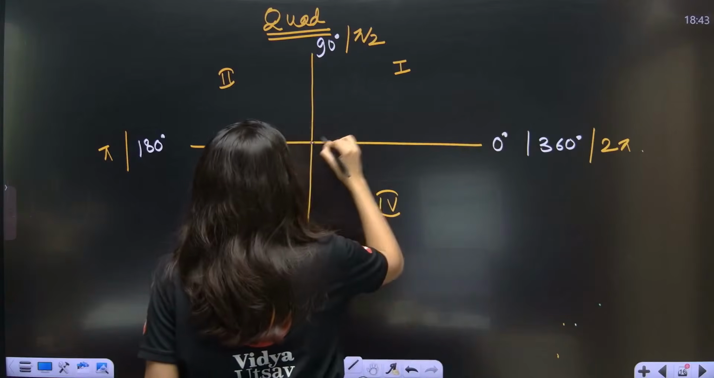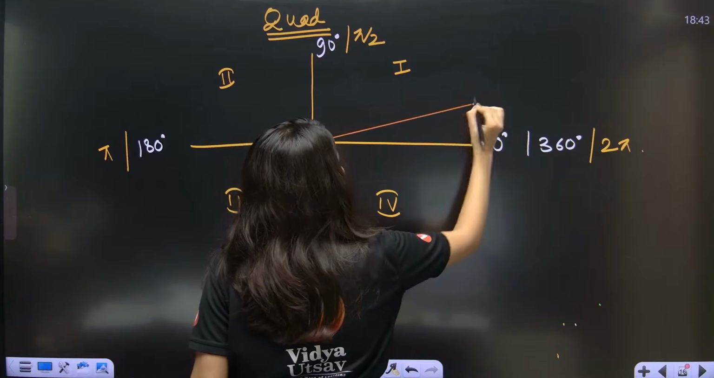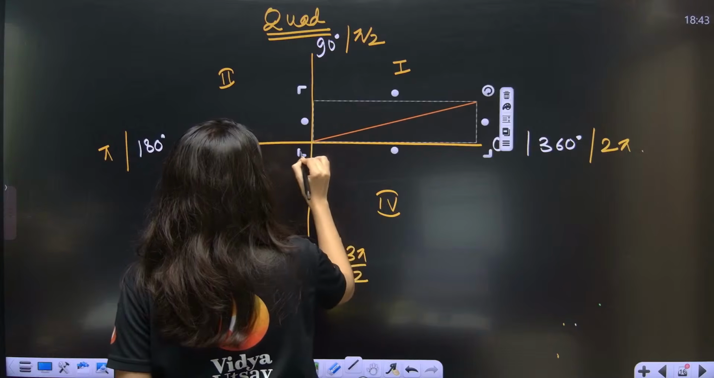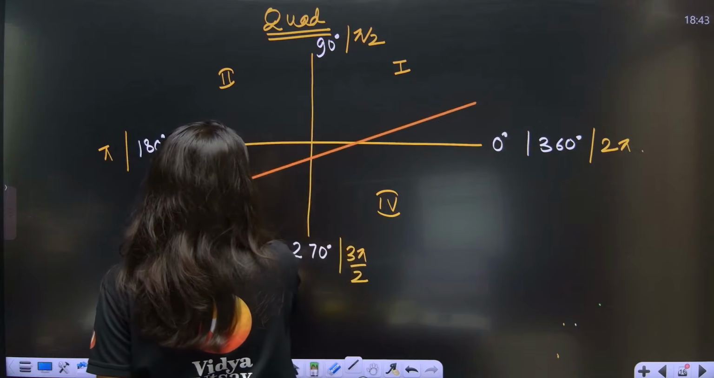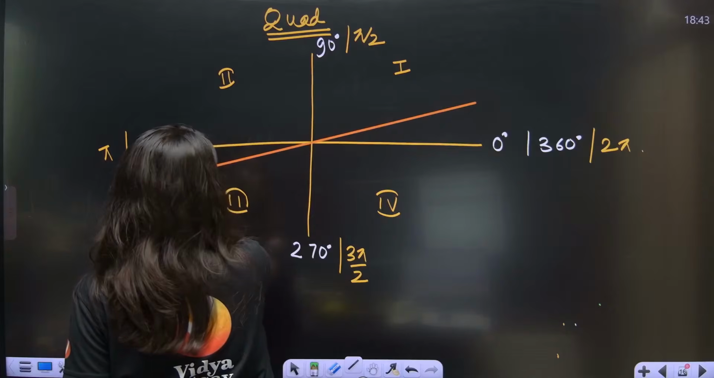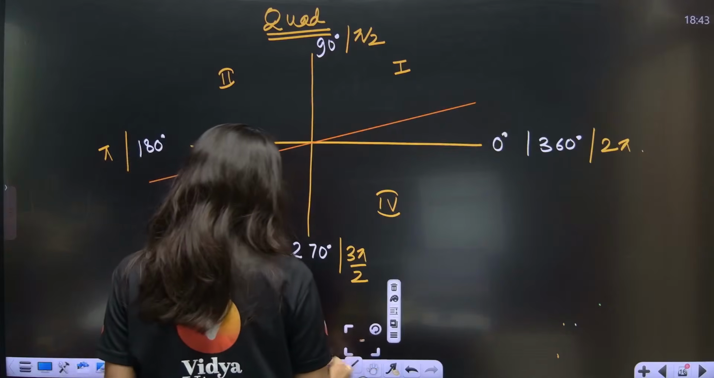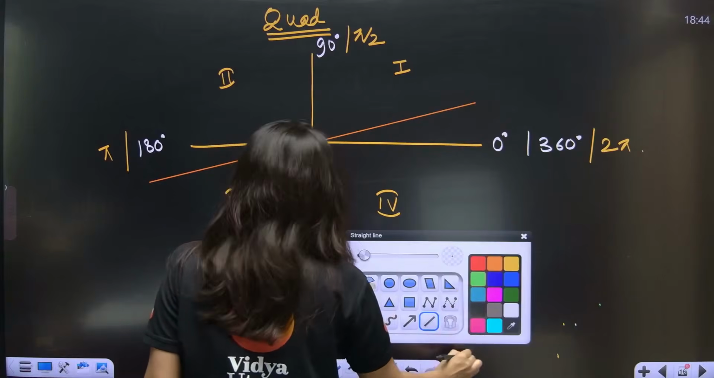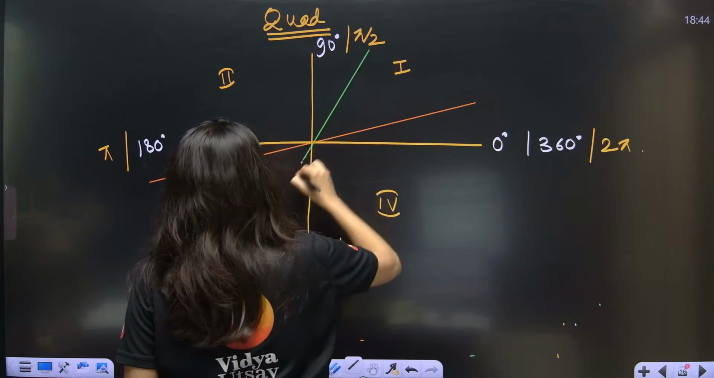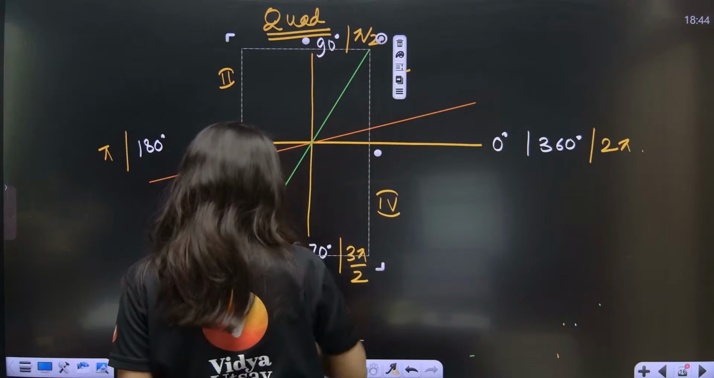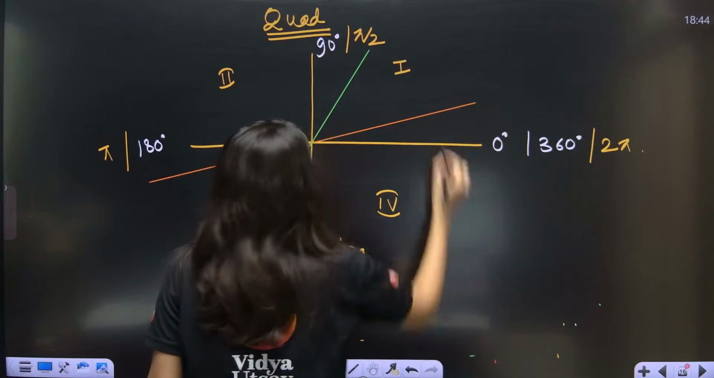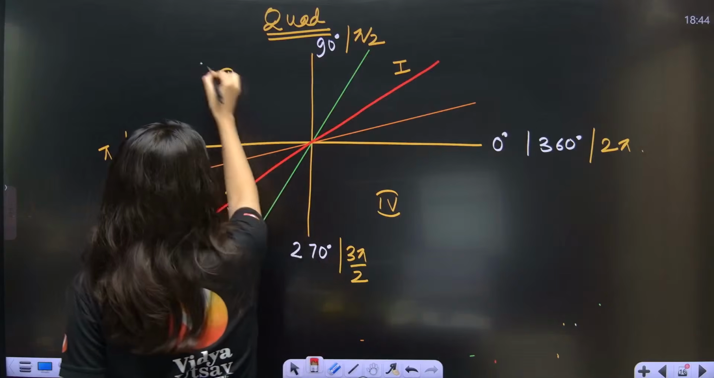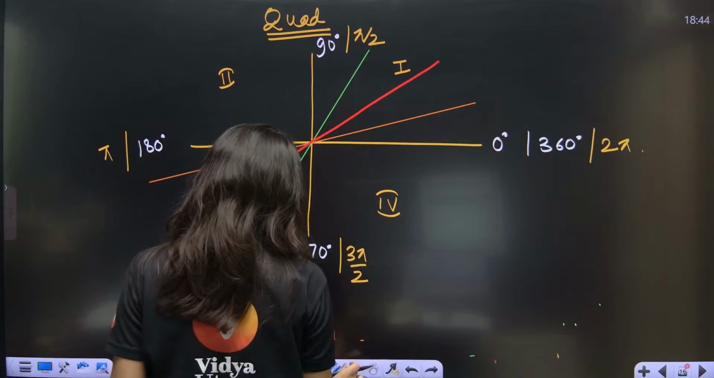Now, this angle is 30 degree. So can you see this is 30 degree? Right, now let's talk about 60 degree. So 60 degree line will lie over here. Then we have a red line which is 45 degree, which is in the middle.